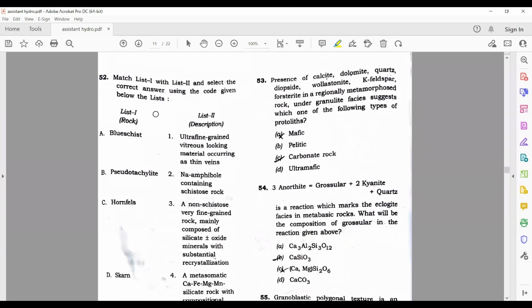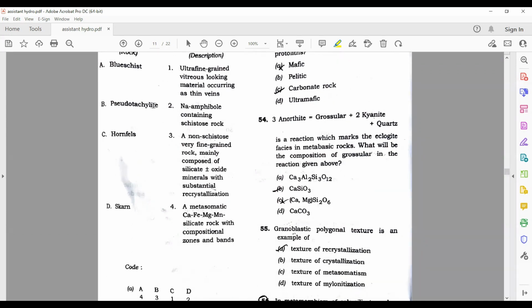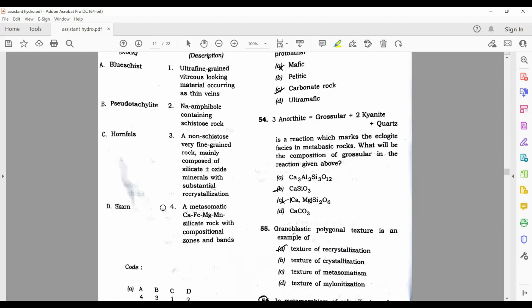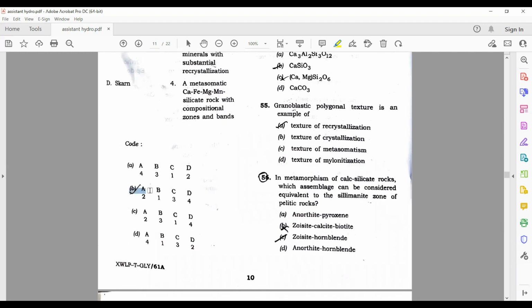Yeah, this one. Match list 1 and list 2. Okay, blueschist is with, it is a sodic amphibole. So A is with 2. Let's see B. Pseudotachylite, it's ultra fine grained vitreous. B is with 1. So the correct option is B.